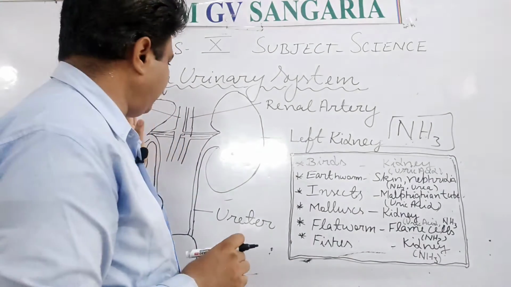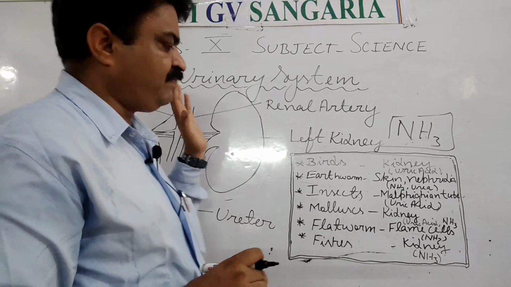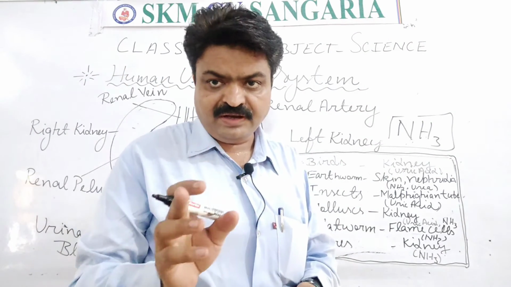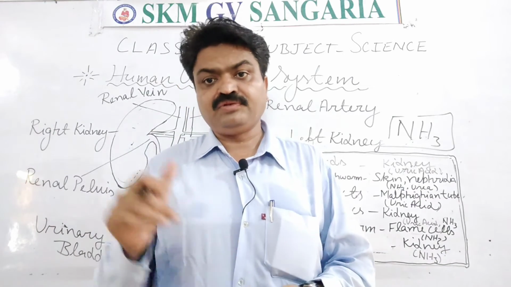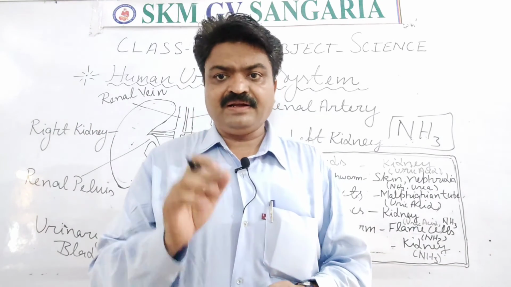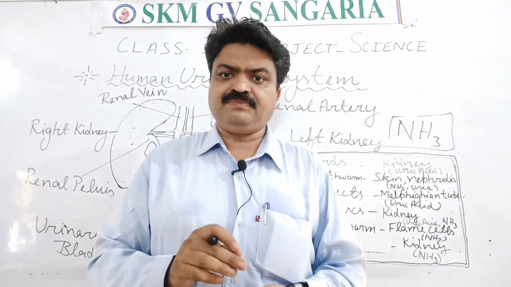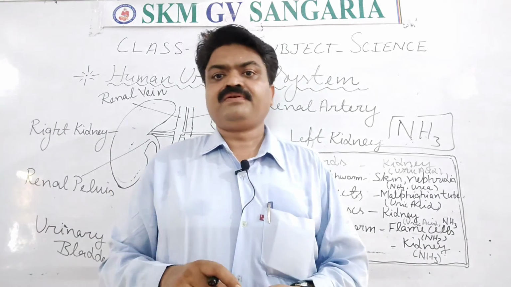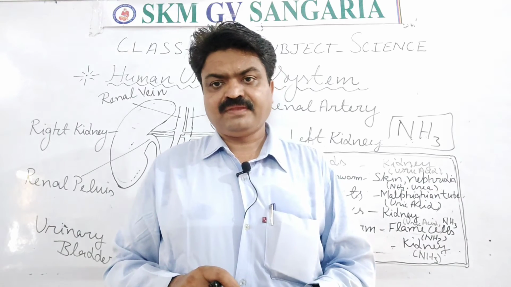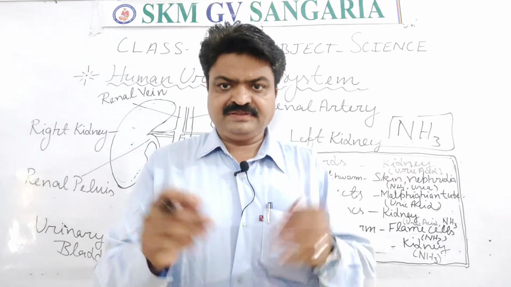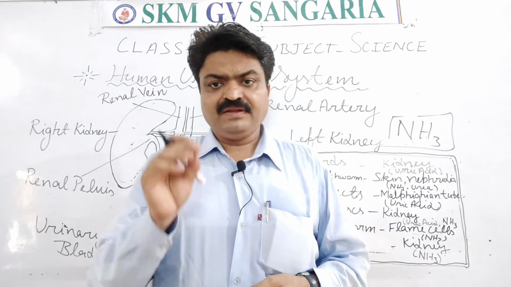They are the renal artery and renal vein. The renal artery and renal vein supply blood to the kidneys. The renal artery supplies oxygenated blood and the renal vein carries deoxygenated blood, and they are attached to the kidneys.